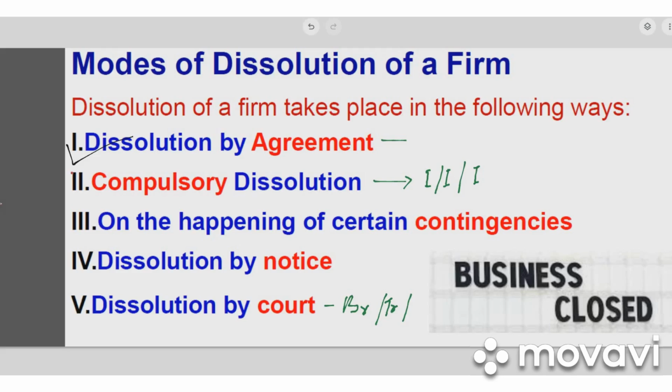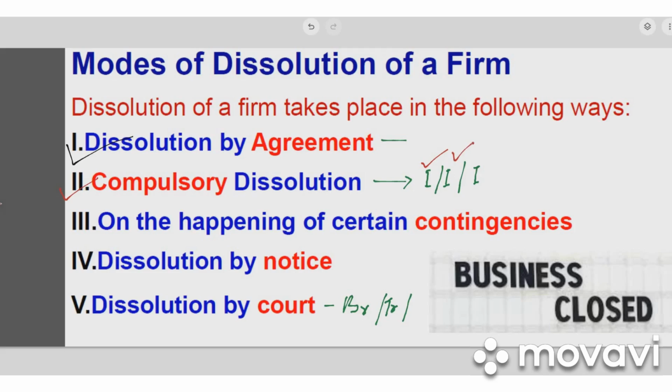Now the second one is compulsory dissolution. Sometimes the partners are forced to close down their business. In this case I have given three I's here, which represent different situations. First one: if the business is illegal, if the partners are doing something illegal which is against the rules and regulations of the country, we say the partnership business is illegal, so they will be forced to close down the business.